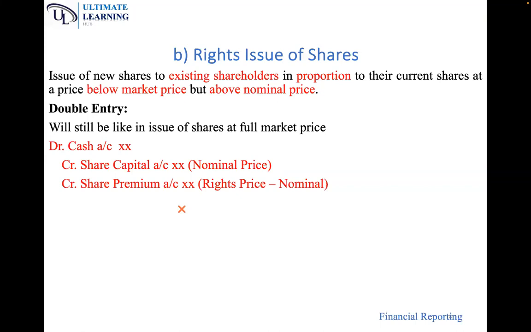What is the double entry? Debit cash, credit share capital, and credit share premium. The same as full market price. But under share premium, you don't take market price minus nominal. You take rights price, which is normally below the market price, minus the nominal price.